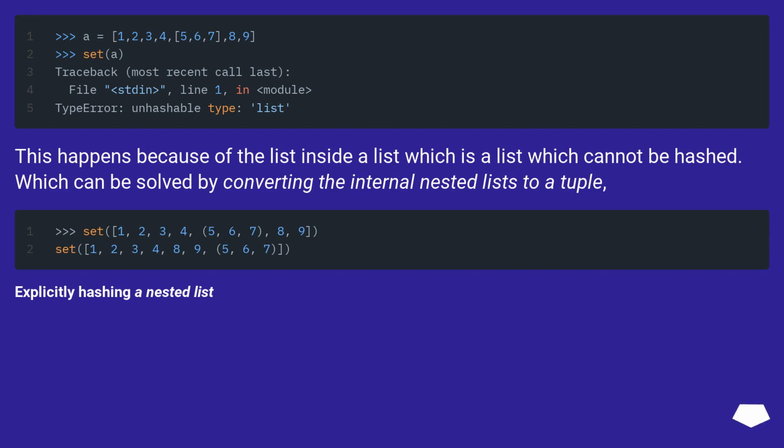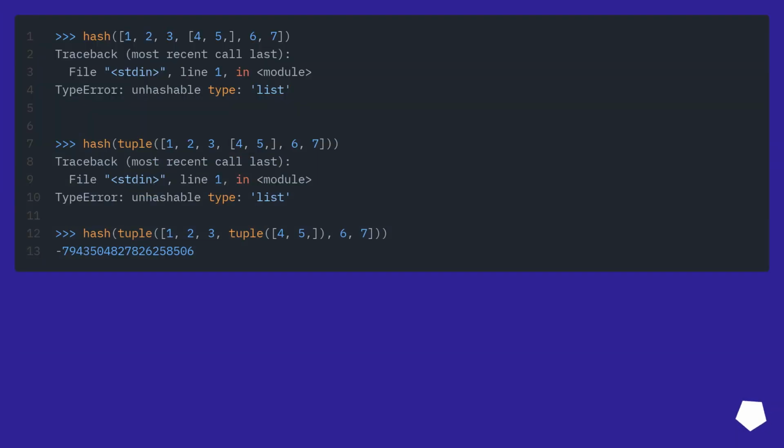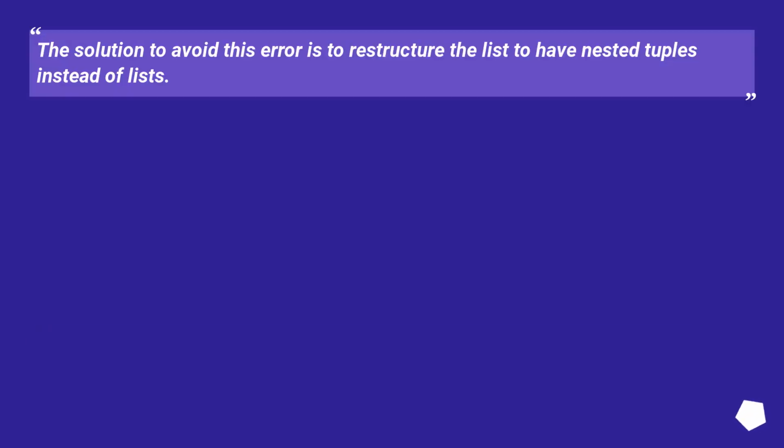Explicitly hashing a nested list. The solution to avoid this error is to restructure the list to have nested tuples instead of lists.